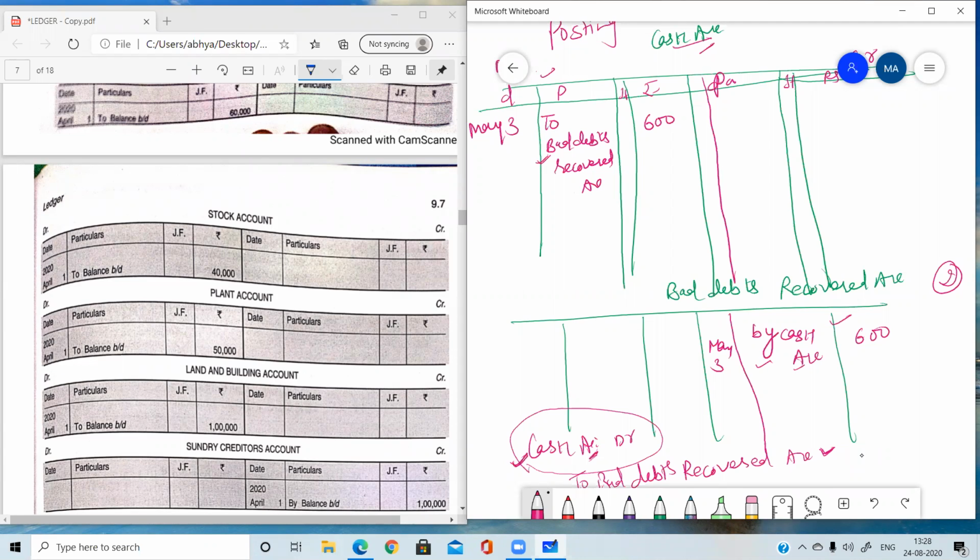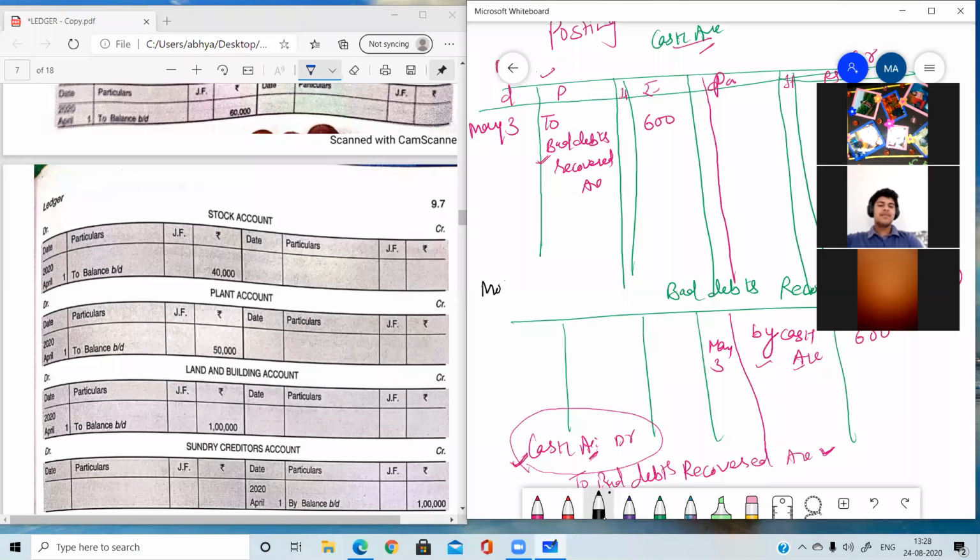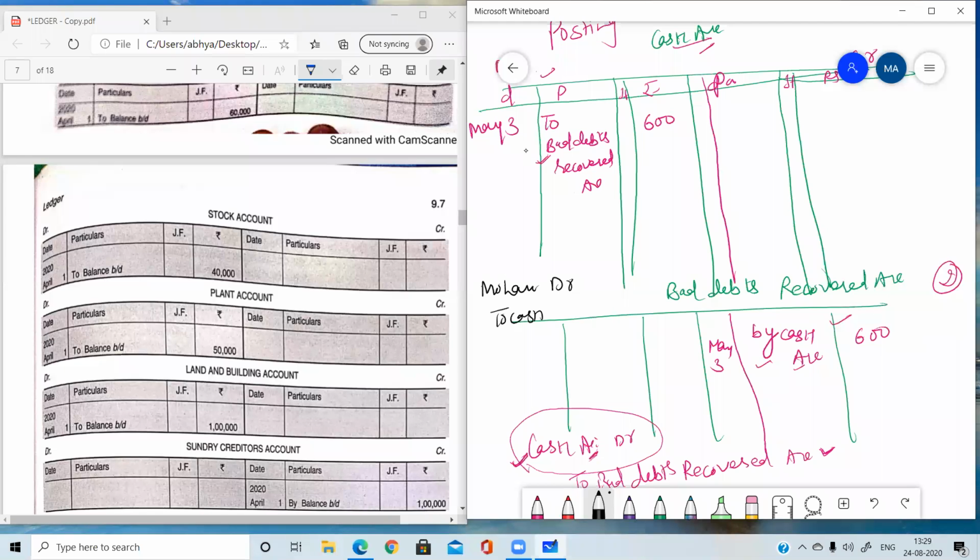Now suppose one more transaction. Suppose you have made payment to Mohan. What journal entry will be passed? Please tell me. You have made payment to Mohan. So the journal entry here will be Mohan debit to cash. You have made payment in cash. Yes, very good. Now which two accounts will be there to post this entry?